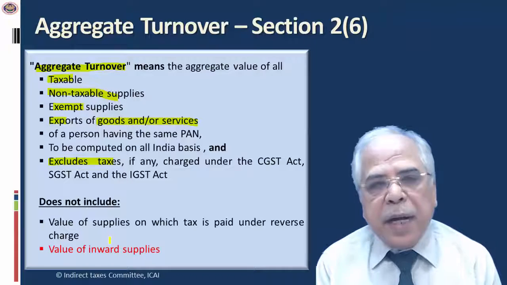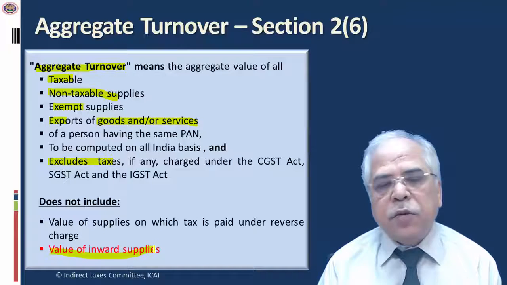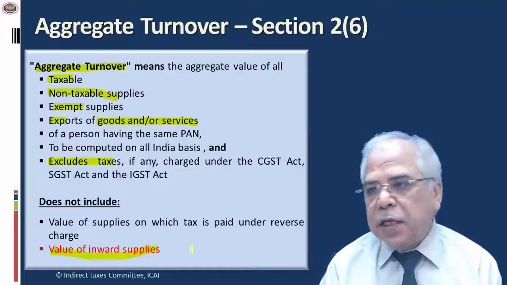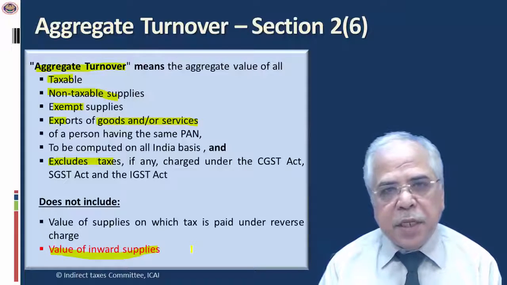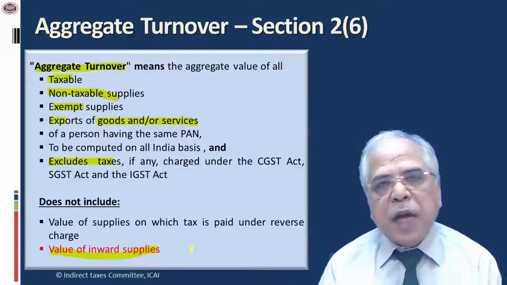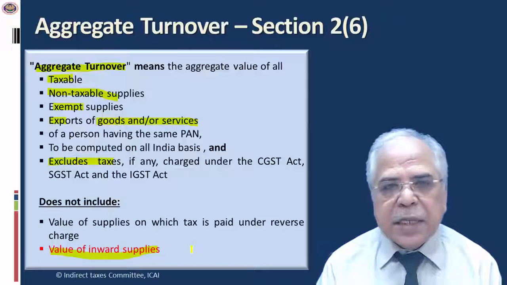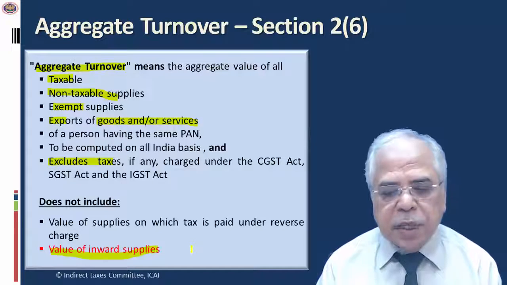Meaning thereby, my supplies may be more than 50 lakh. For example, I am a businessman who starts a business in this financial year. I may make purchases just to fill up my showroom and then to make supplies. In that particular year, my purchases may be more than 50 lakh, but my outward supplies, if less than 50 lakh, I can certainly opt for the composition scheme.